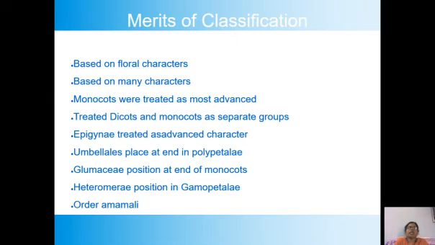Even nowadays, taking into consideration evolutionary trends and genetics, the findings of present research support the classification of Bentham and Hooker, who placed the Ranales in the first position. They treated the Ranales flower as the most primitive flower, and kept Ranales in the first position.